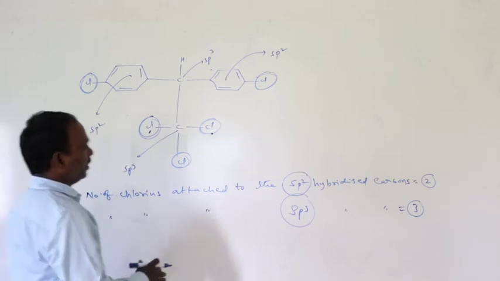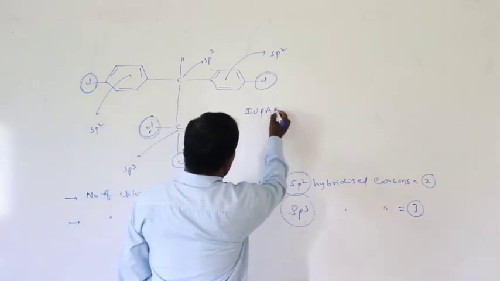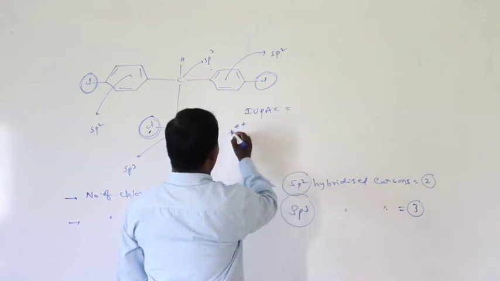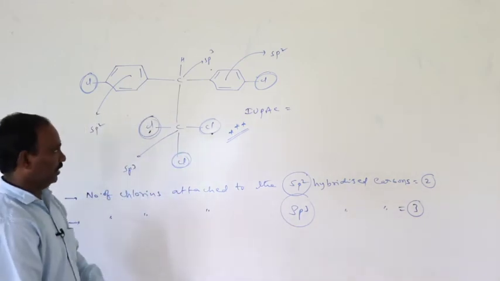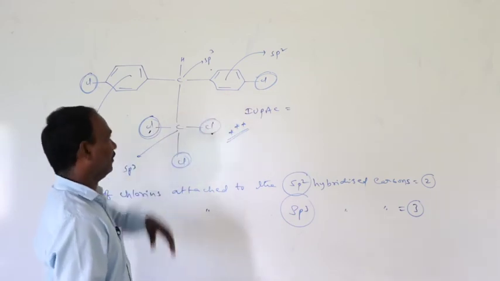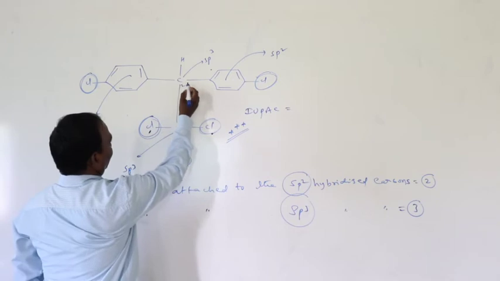And one more very important one is, what is the IUPAC name of DDT? Dichlorodiphenyltrichloroethane is the common name. What is the IUPAC name of DDT? Now this is carbon 1 and 2.